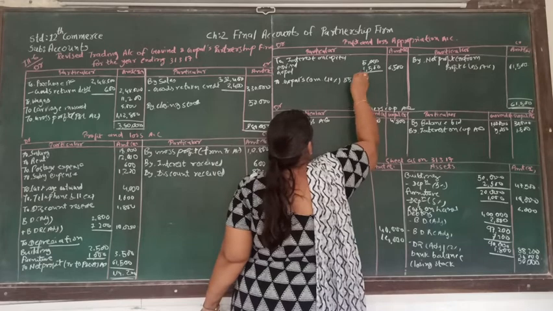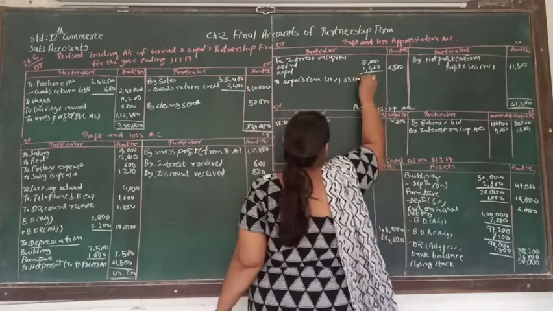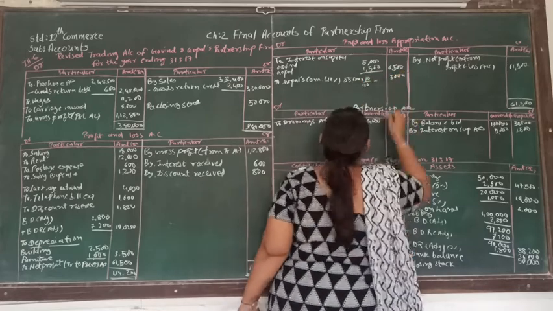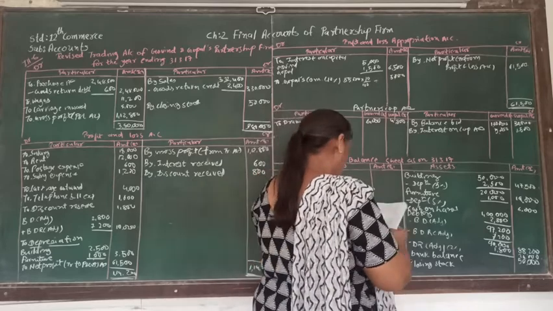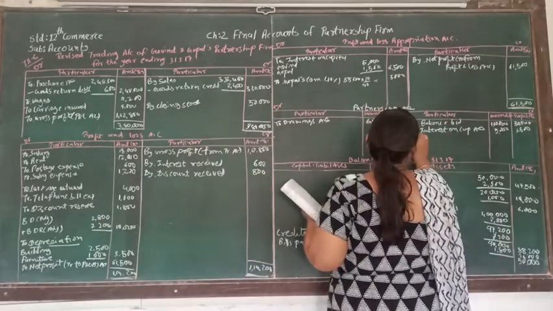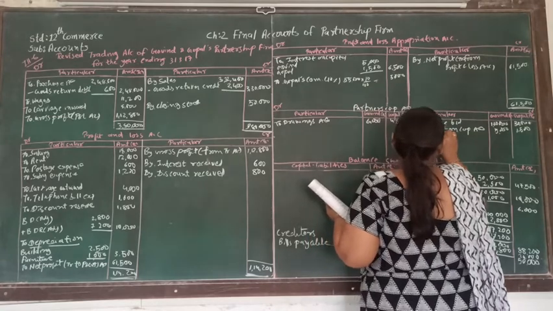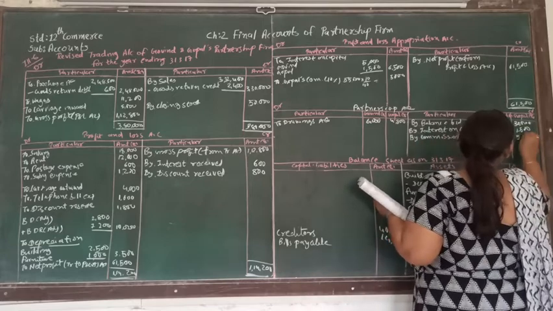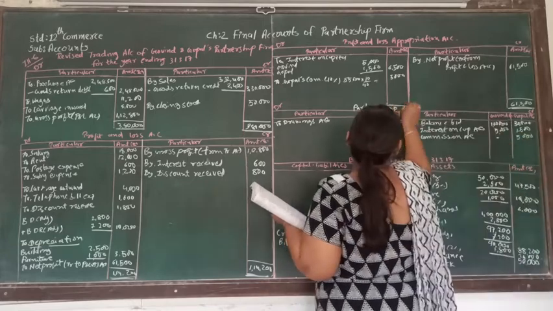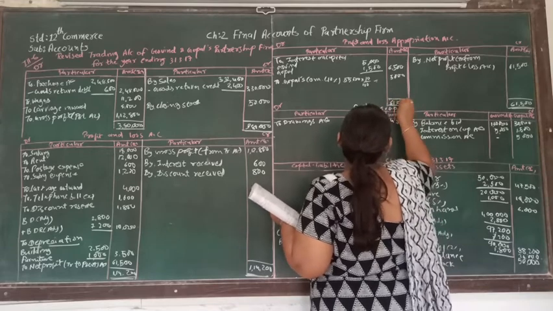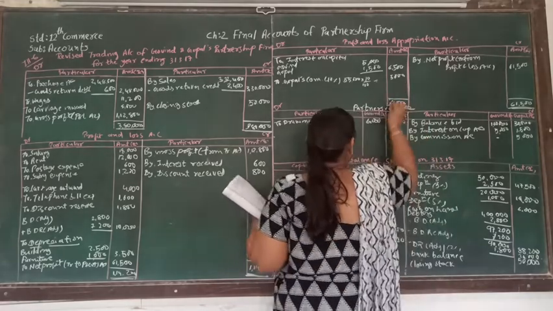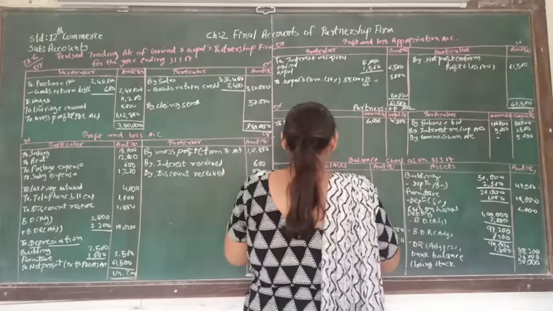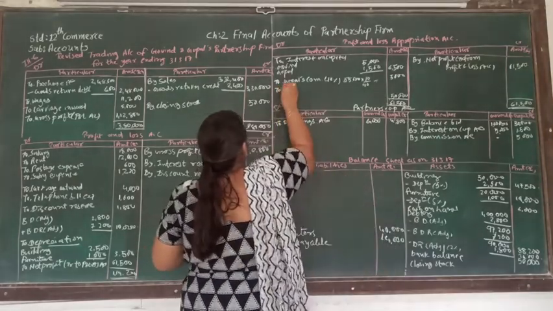And here we have to calculate 10% of that as a commission. So into 10 upon 110. So commission amount will be 5,000. That's supposed to be credited to Gopal's capital account by commission account. So that is 5,000. Now let's calculate the divisible profit. 61,500 minus these two. So balancing amount will be 50,000, and it's supposed to be distributed in the ratio of 3:2.